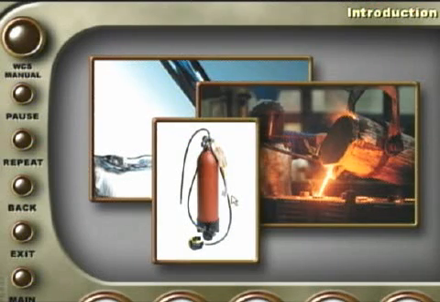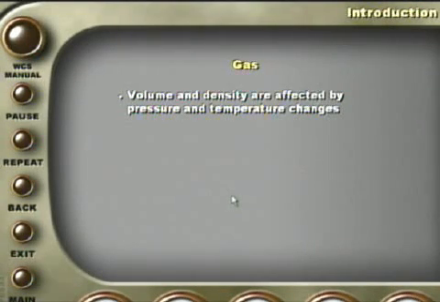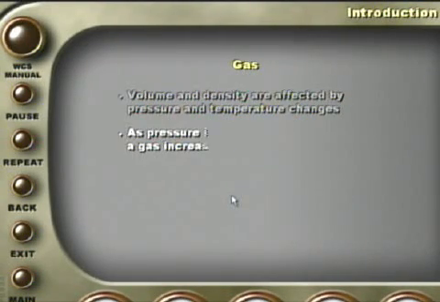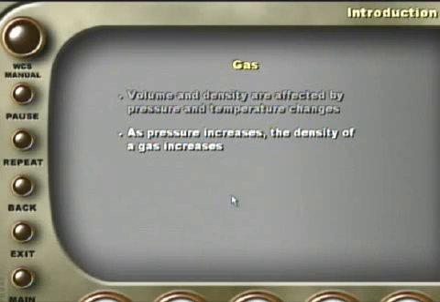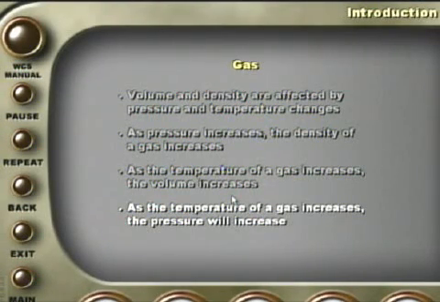Gases compress easily, so gases do not have constant volume or density. Gas volume and density are affected by pressure and temperature changes. As pressure increases, the density of a gas increases. As the temperature of a gas increases, the volume increases as long as the pressure is held constant. If volume is held constant as the temperature of a gas increases, the pressure will increase.